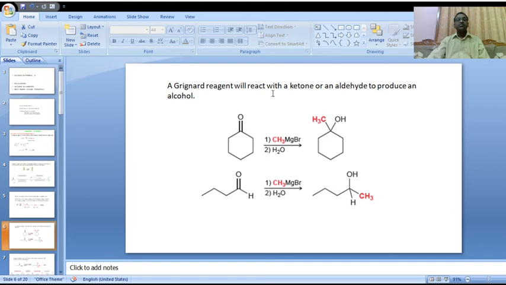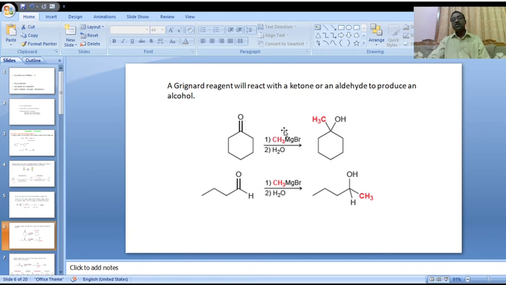Here, please observe. A Grignard reagent will react with a ketone or an aldehyde to produce an alcohol. Here, a cyclic ketone reacts with the Grignard reagent, methyl magnesium bromide, followed by water. At the carbonyl carbon, the nucleophile CH3 minus attacks, and the pi bond cleaves.